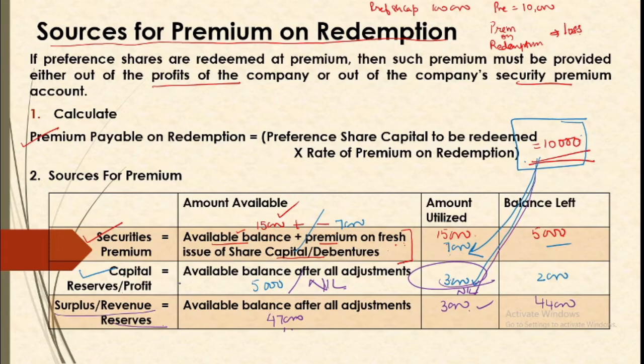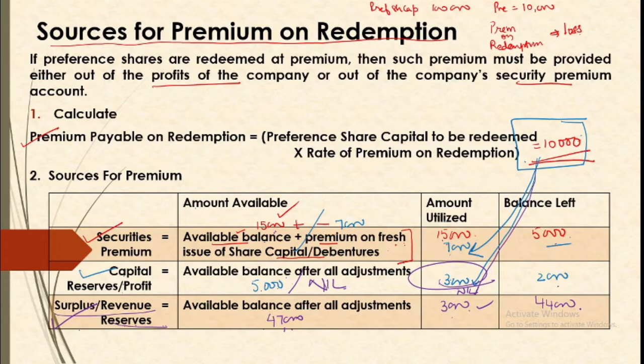So you will have to look for the sources in this order only, and you will write off first of all the amount available. If the amount at any stage is sufficient, use it to write off the premium, and any balance which is there will be left as it is, it will be taken to the balance sheet. If the amount is not sufficient, then we will move on to the next source. We will use it to the extent possible. If sufficient amount is there, you will use it, the balance will be left, and then we won't go further. But if this is not sufficient, then we will move on to the third source. Then out of the available balance we will utilize it for our need, and the remaining balance will be carried forward for further working.